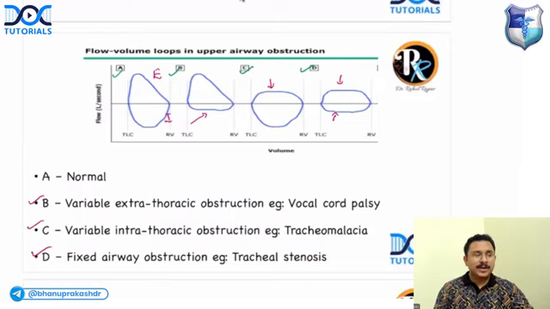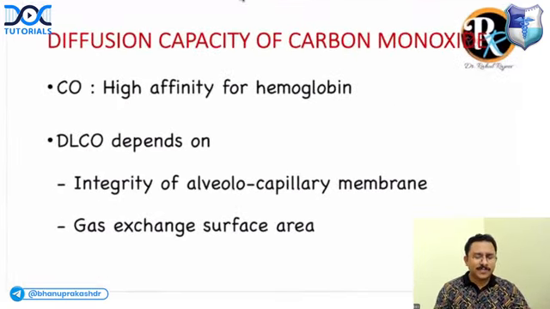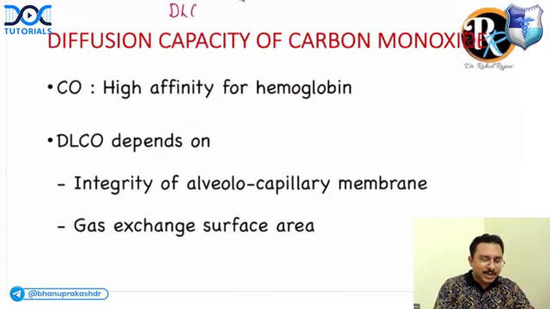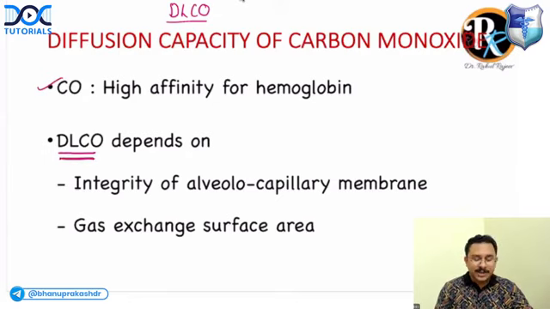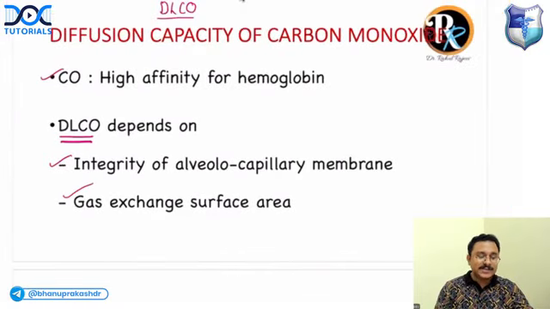Next is some points about diffusion capacity of carbon monoxide, or DLCO. This is also a PYQ. So what is DLCO? We know that carbon monoxide has a high affinity for hemoglobin. So the DLCO would depend on the integrity of the alveolo-capillary membrane and also the gas exchange surface area.